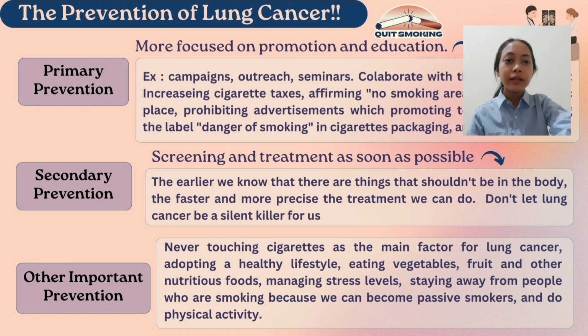And the last one is other important prevention that can be easily done every day: never touching cigarettes as a main factor for lung cancer, adopting a healthy lifestyle, eating vegetables, fruit, and other nutritious food, managing stress levels, staying away from people who are smoking because we can be a passive smoker, and doing physical activity. So consuming good nutrition, staying away from smoking, and doing physical activity, besides avoiding the risk of lung cancer, can make our lung function work properly.